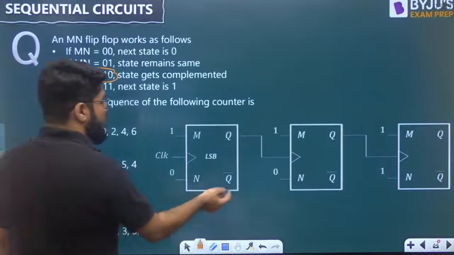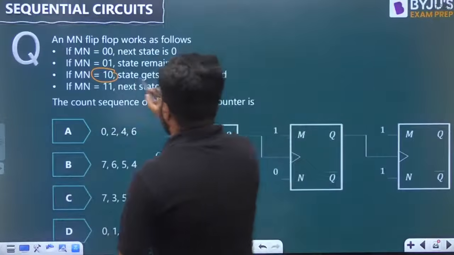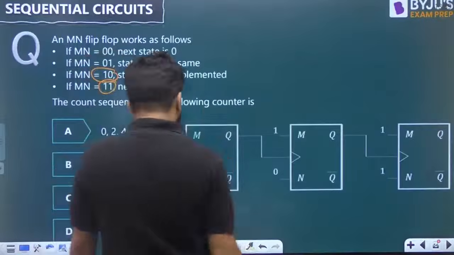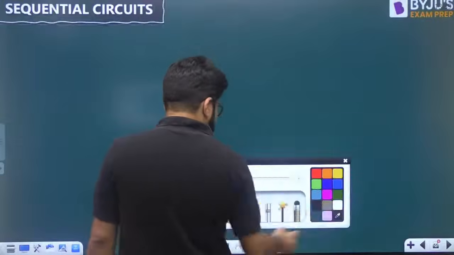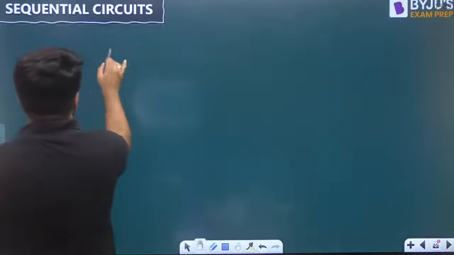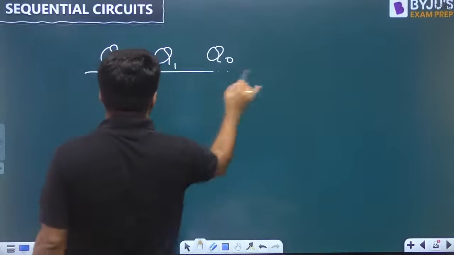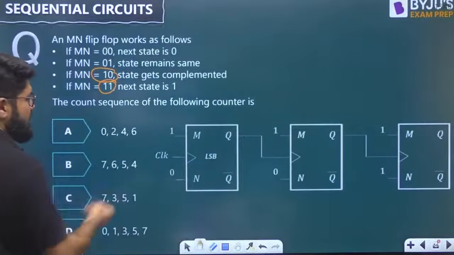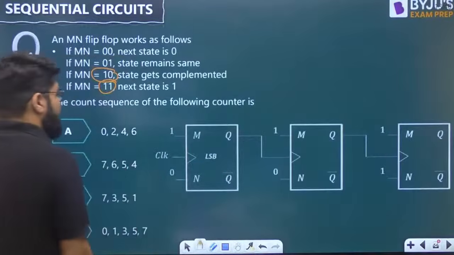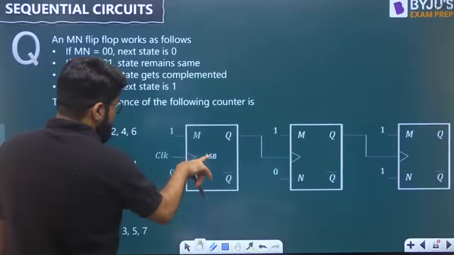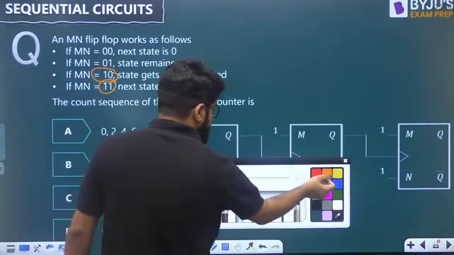Okay, so 1 0 is toggle, 1 0 is toggle, 1 1 means the next state will be 1. So again I will write down the count sequence. Have a look into this. We'll have to write down the count sequence Q2, Q1, Q0. Okay, this is the LSB, very clearly mentioned. So let us start with the LSB.